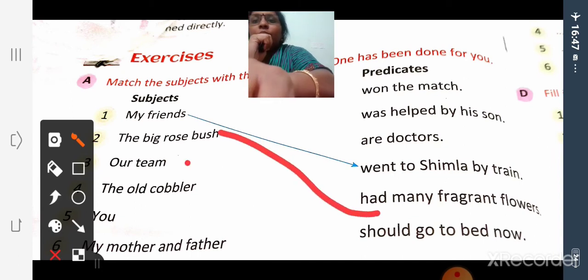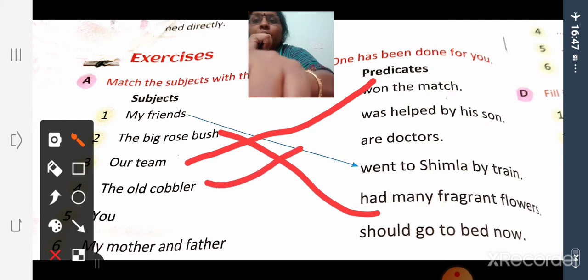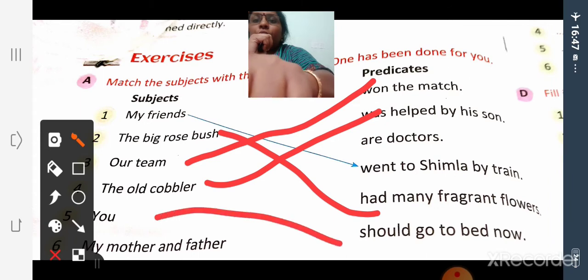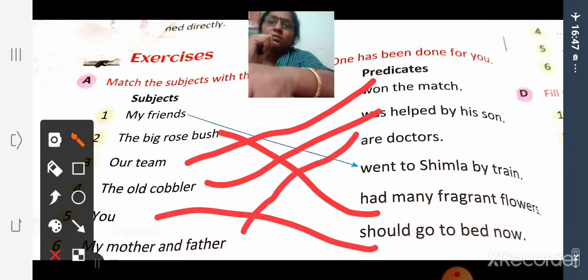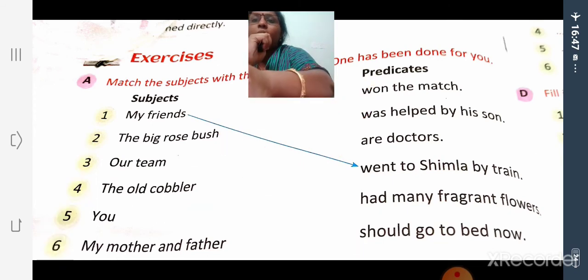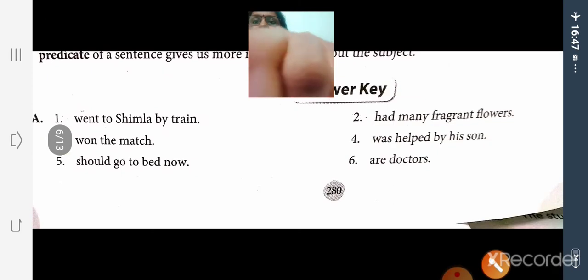Our team won the match. The old cobbler was helped by his son. You should go to bed now. My father and mother are doctors. So you have to match these in your grammar text.